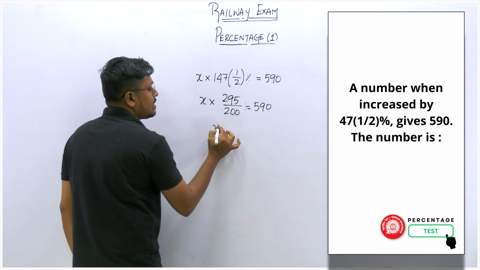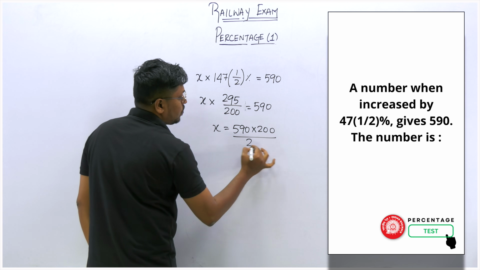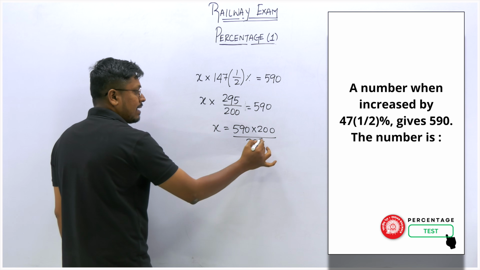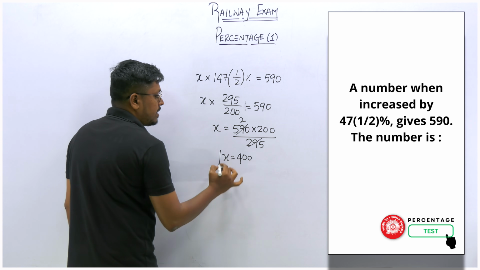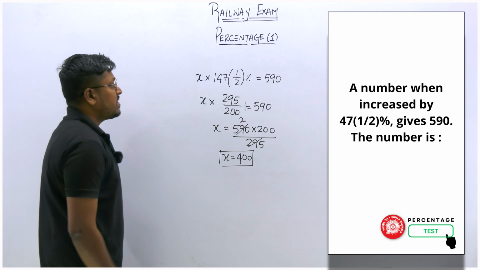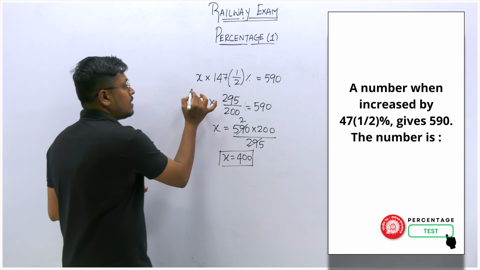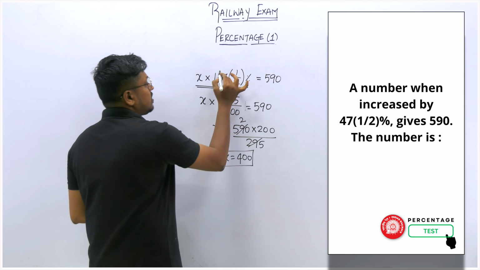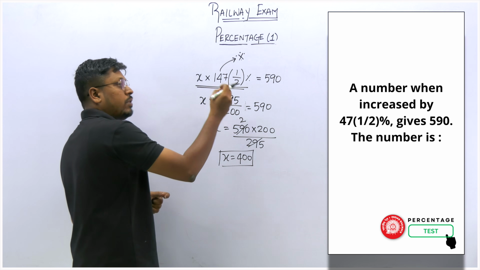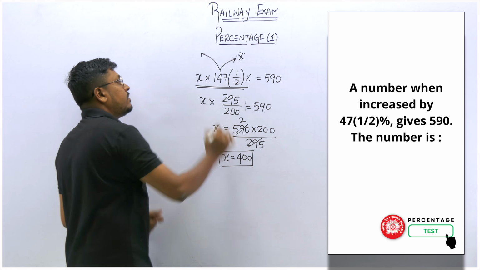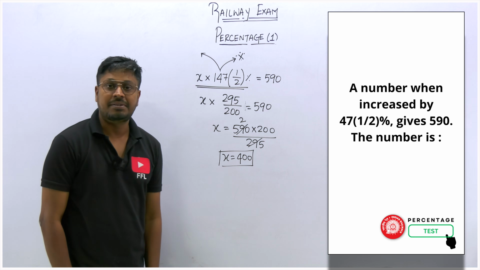When you bring this towards the right hand side, this becomes 590 into 200 divided by 295. So I think we can cancel this 2 times. So x is equal to 400. Which means the answer for this question number 3, where x is equal to 400, the number is 400. So friends, understood or not? This equation alone is important. So every time remember this: if the number has been increased, from 100 you have to increase the number. If the number is decreased, from 100 decrease the number. That's it, right? So that is the easy way to solve these kinds of questions.